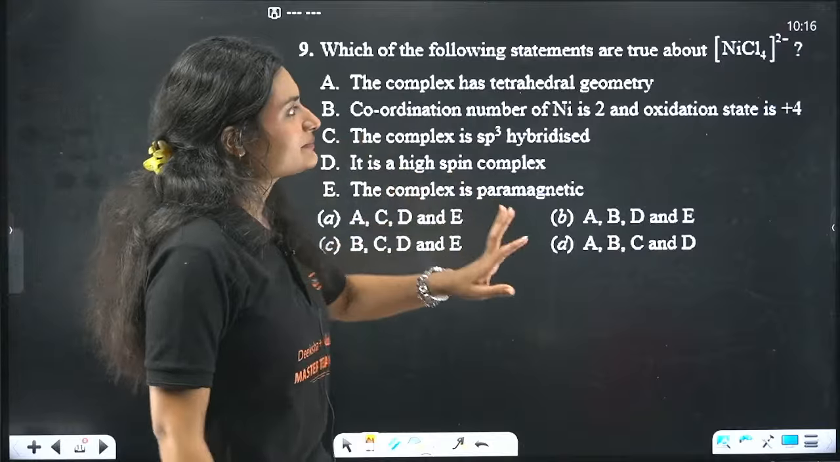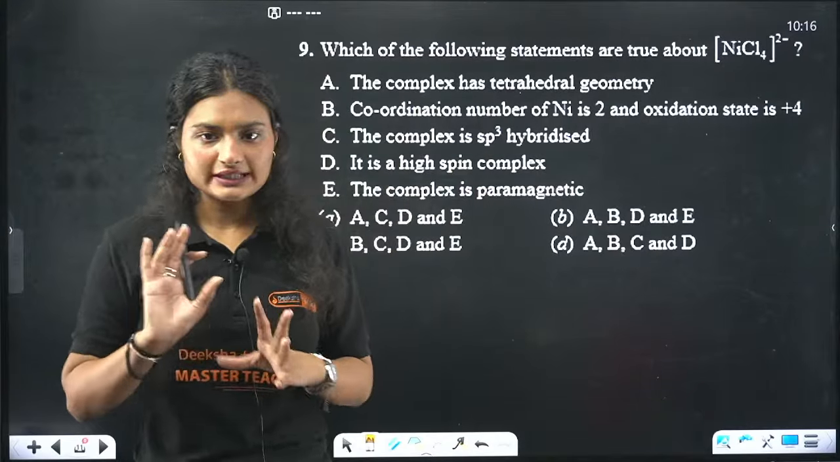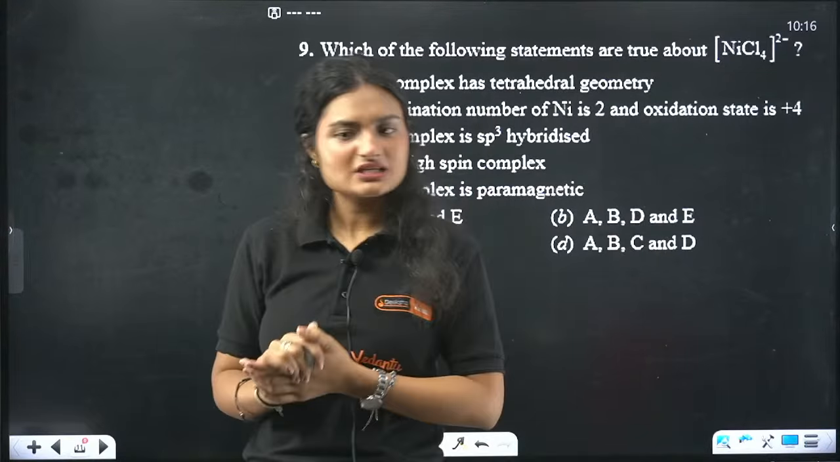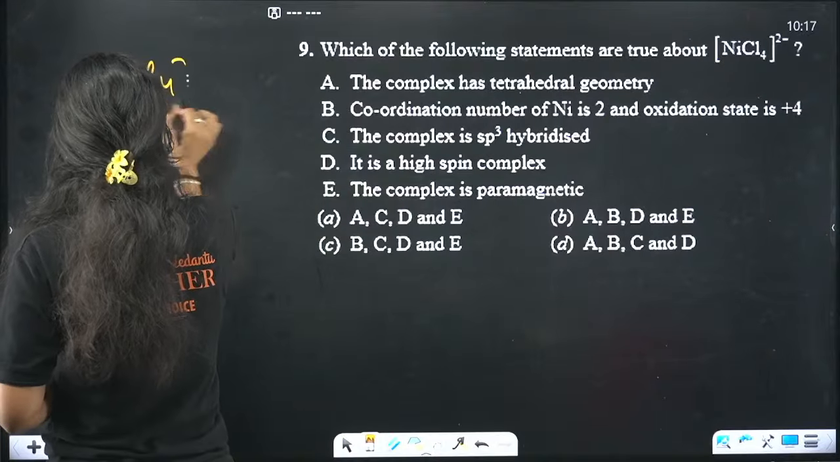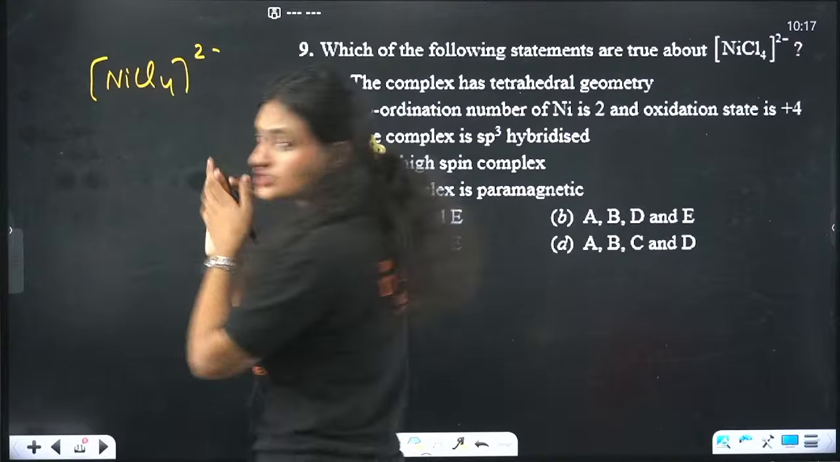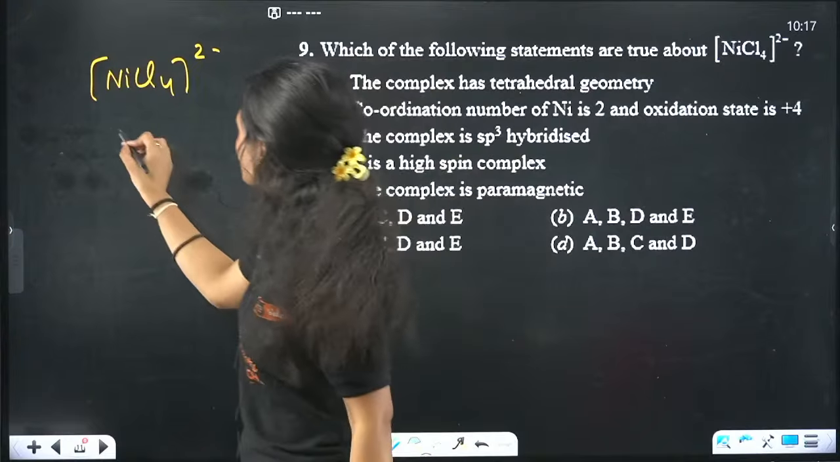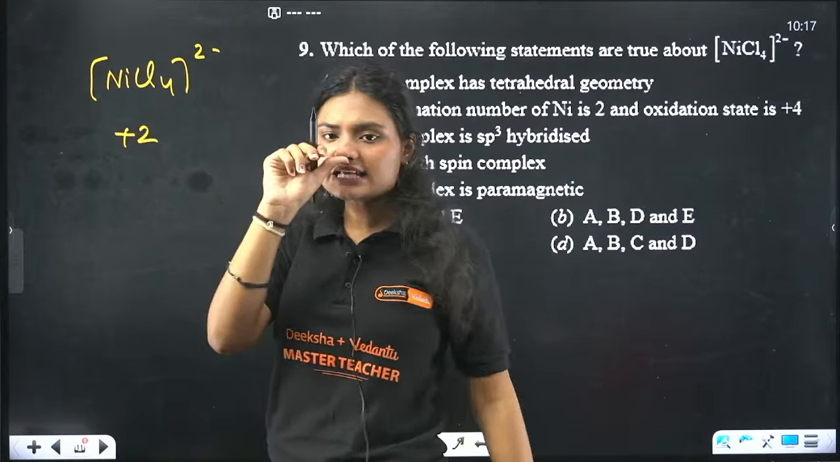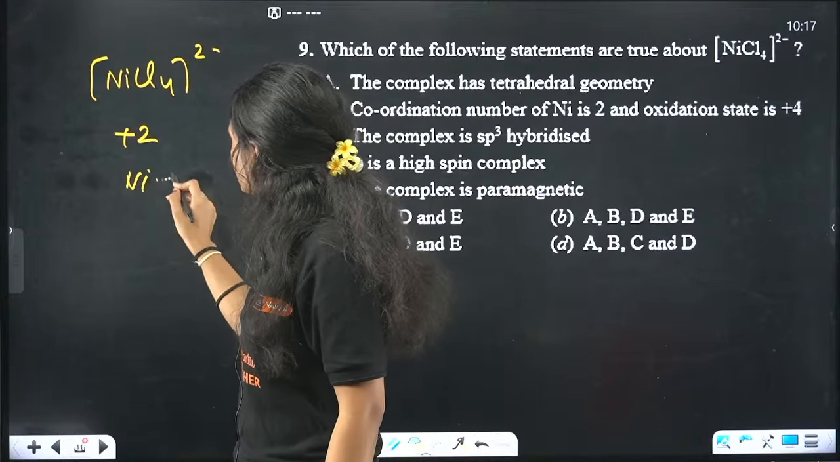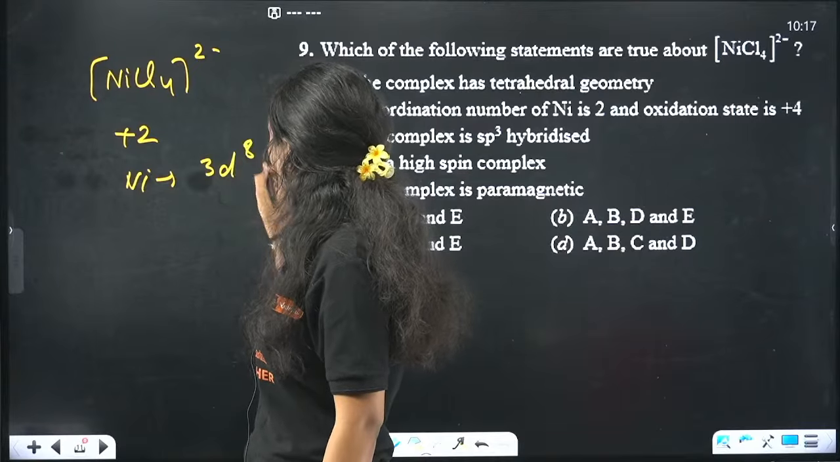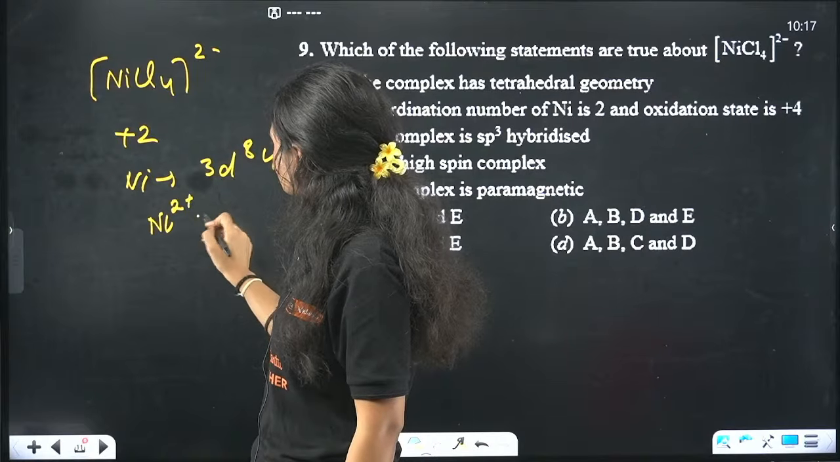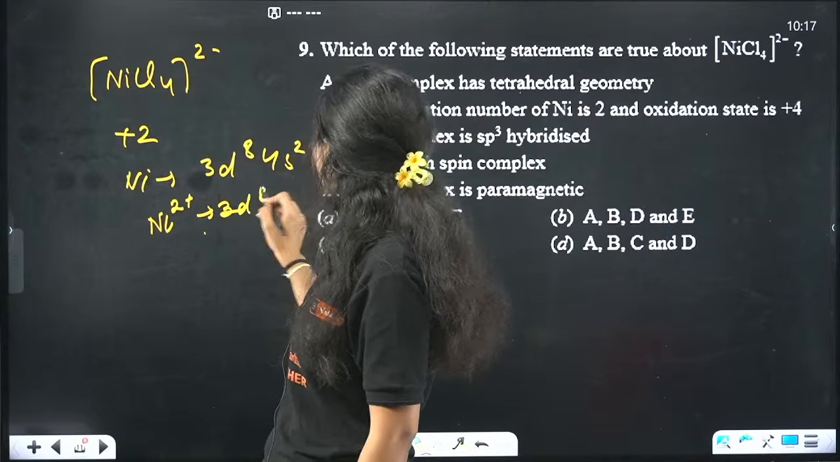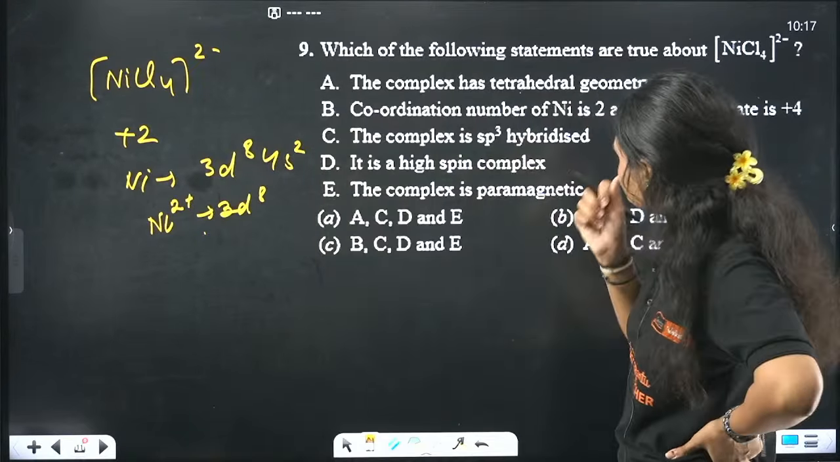Which of the following statements are true about NiCl4? Again, some things I know, some things I don't. What is NiCl4? NiCl4 with 2 negative charge. What is the oxidation state of nickel here? +2, right? Nickel has a configuration of 3d8 4s2. So nickel +2 will have a 3d8 configuration, right? Okay, now let's see here.